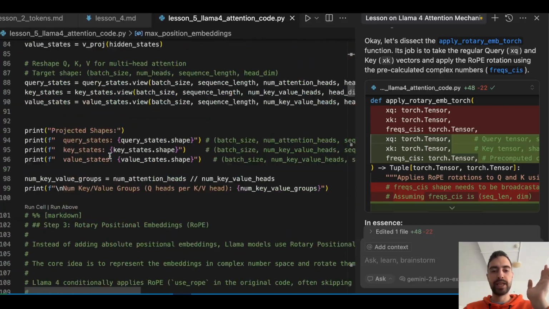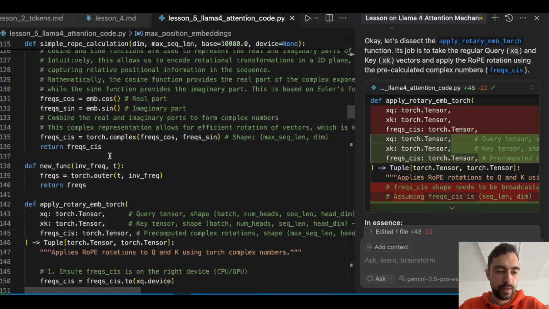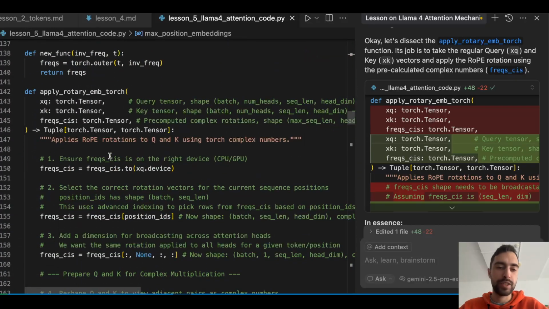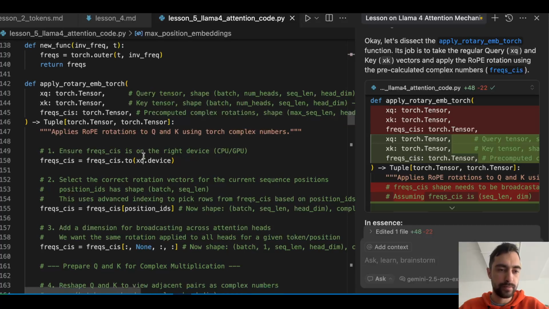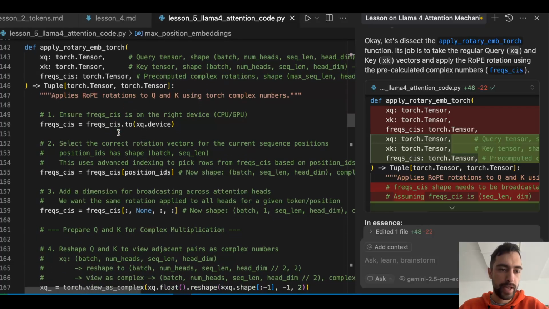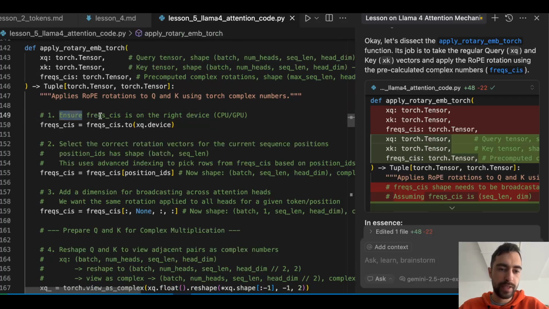And that's it, in the beginning and never again. Then whatever the batch or sequence length, because we have the maximum possible, we can always apply it to any shorter sequence length. Ensure frequencies are put on the device if you are using GPU.